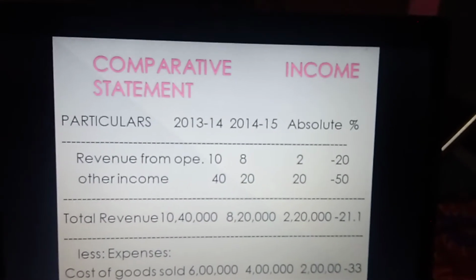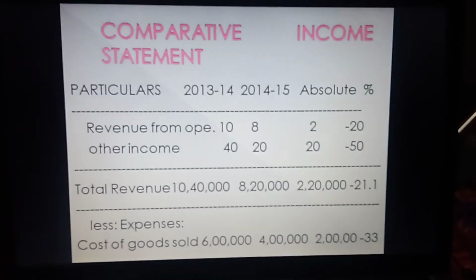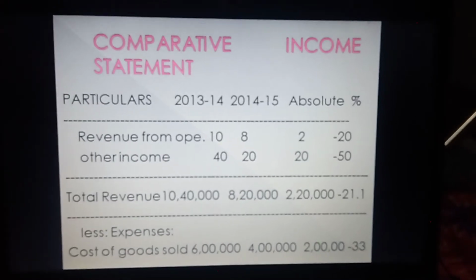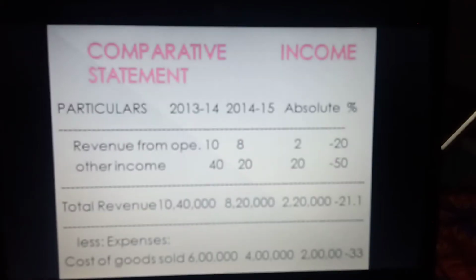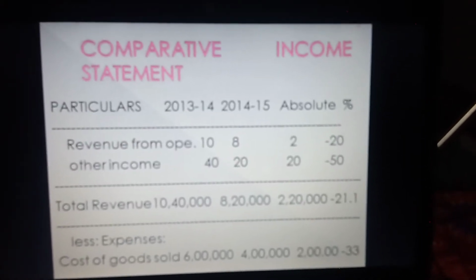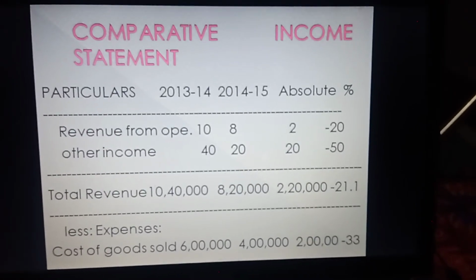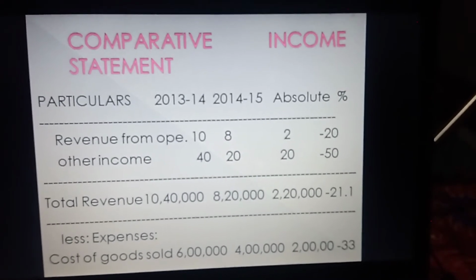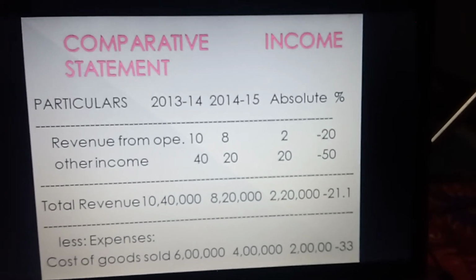Now, students, coming to the comparative income statement, we have to create five columns. First for the particulars, second for the previous year, third column is for the current year. Then we have to show two changes. Fourth is for the absolute change and fifth is change in percentage. So we will start. The first particular is revenue from operations, that was 10 lakh and 8 lakh. Absolute change is the difference between both revenues. So here we are getting 2 lakh as the absolute change.